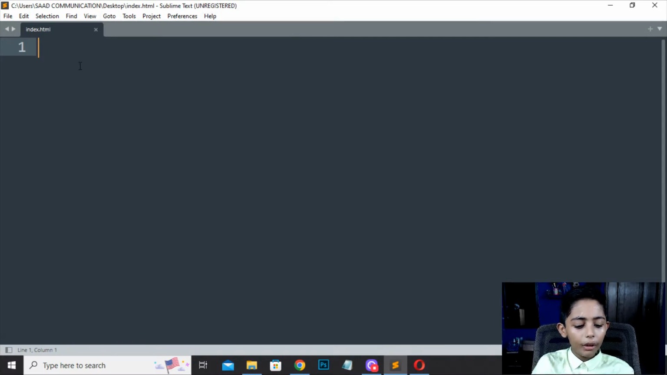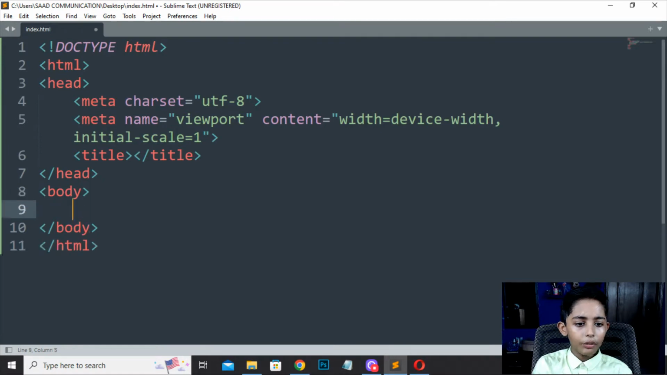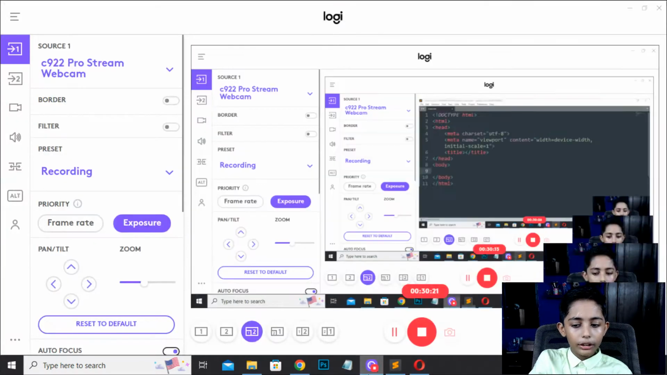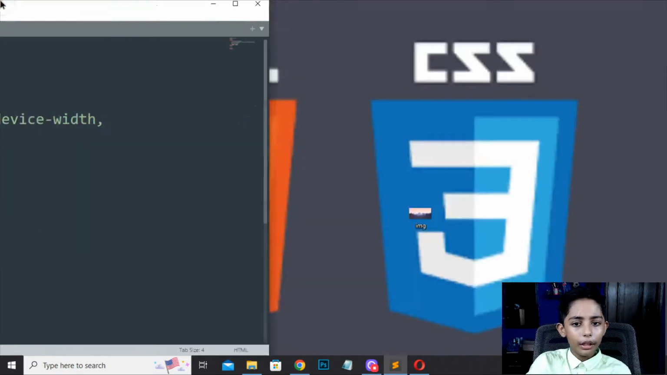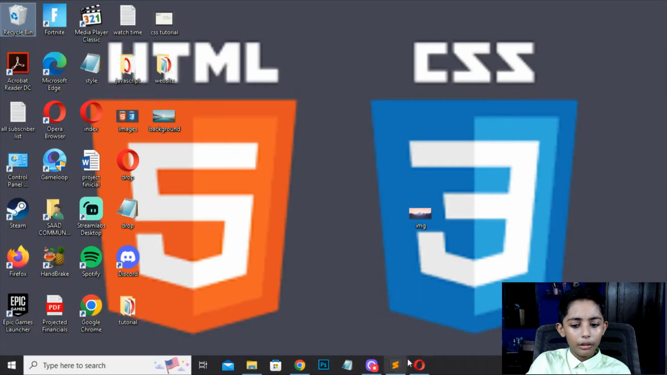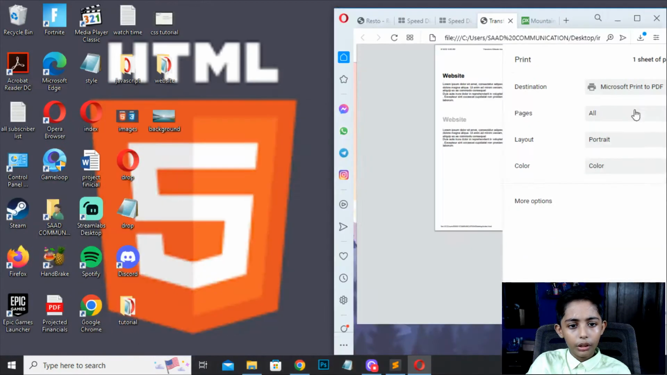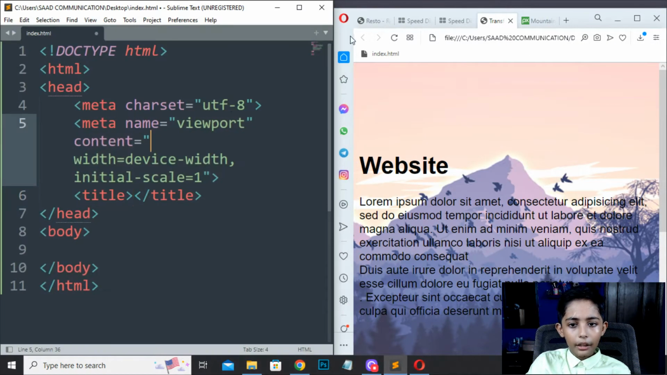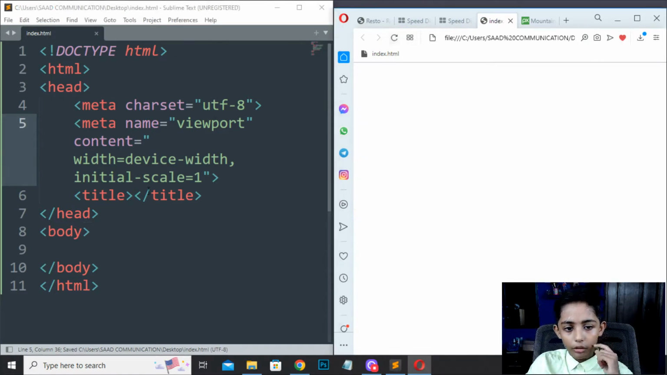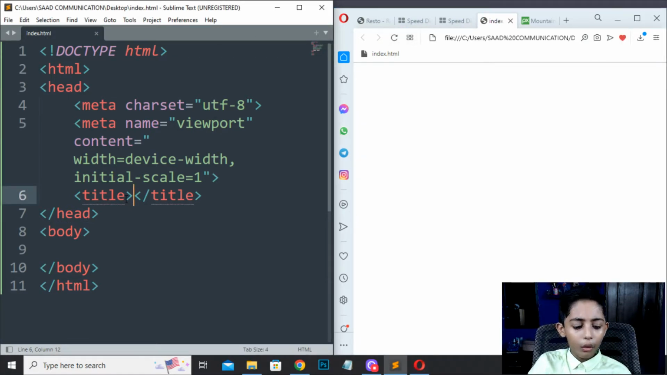Here I will write HTML, then press Tab. Now first of all, press Enter, now HTML and Tab. Now done. Save here and refresh.